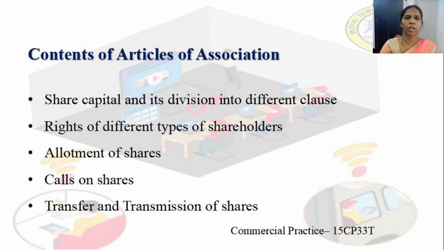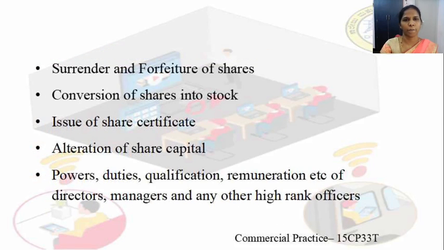The provisions and procedures relating to the allotment of shares are contained in the articles of association of the company according to the Companies Act of 1956. Calls on shares: the provisions and the procedure relating to the calls on shares are to be contained in the articles of association. Transfer and transmission of shares: the provisions and procedures relating to the transfer and transmission of shares according to the Companies Act have to be contained in the articles of association.